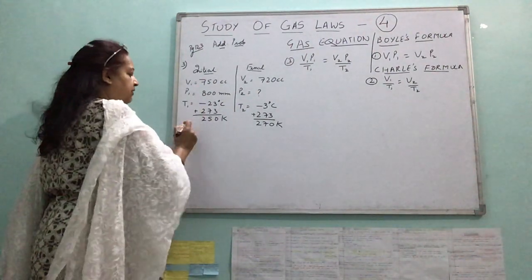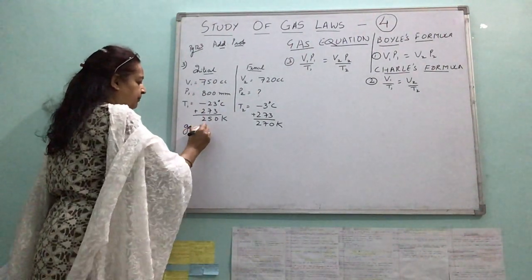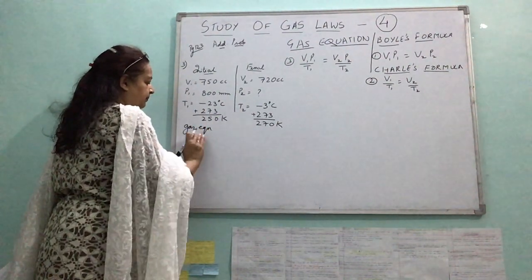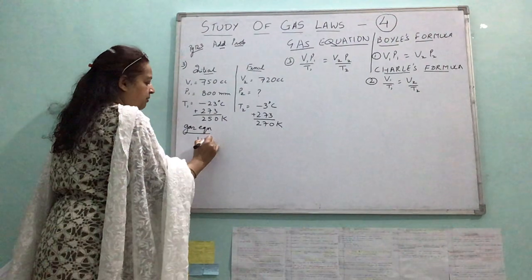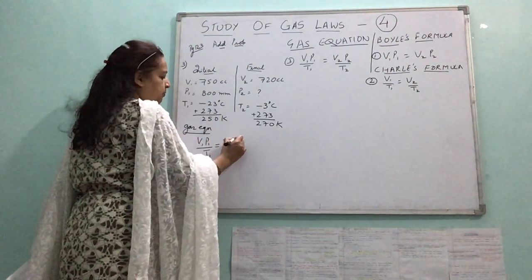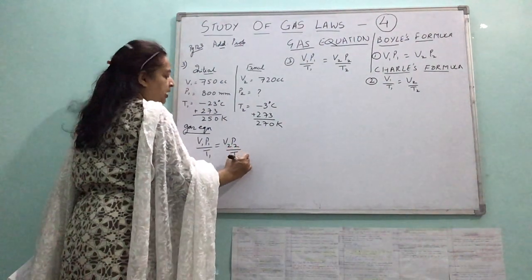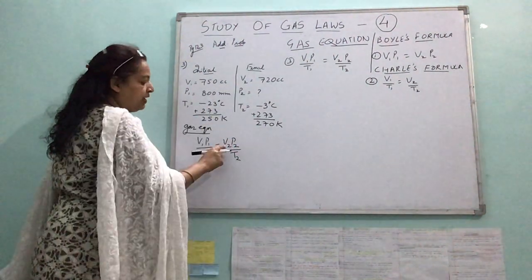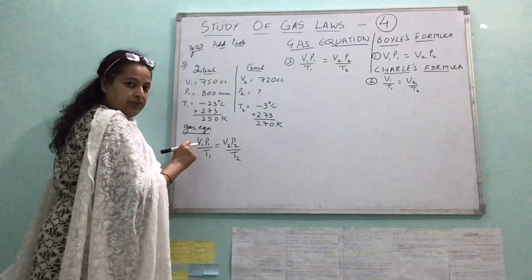Now what next? We write the gas equation. P1 V1 upon T1 is equal to P2 V2 upon T2. I have to find the value of V2. So I'll change the subject to V2, which means bring all the other values to the other side.